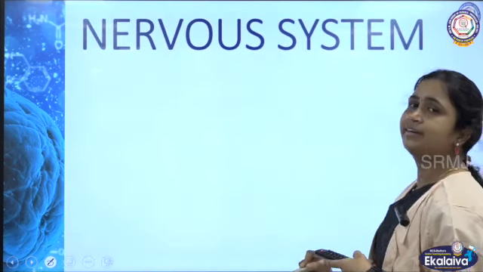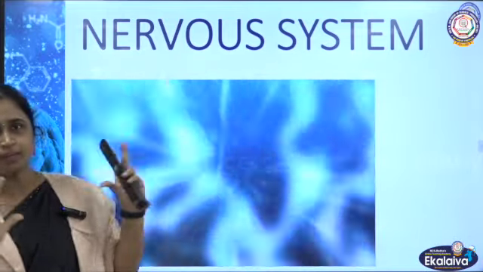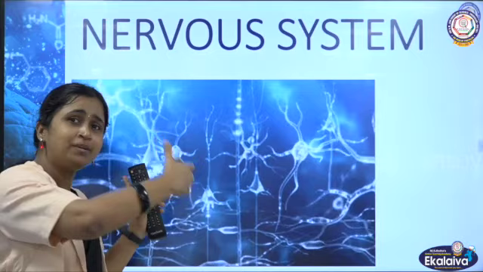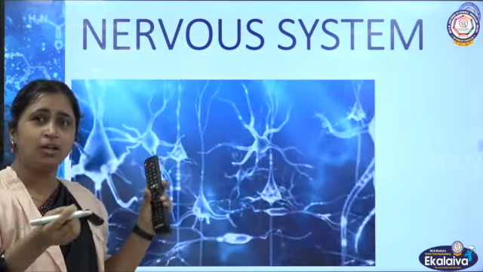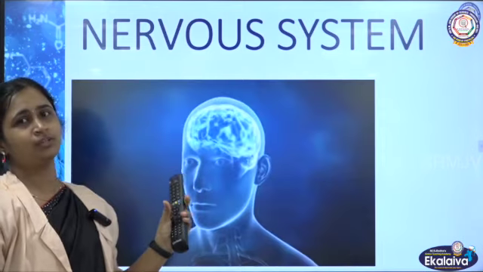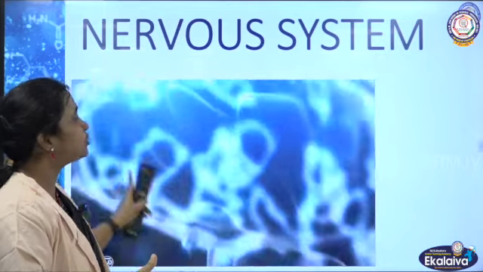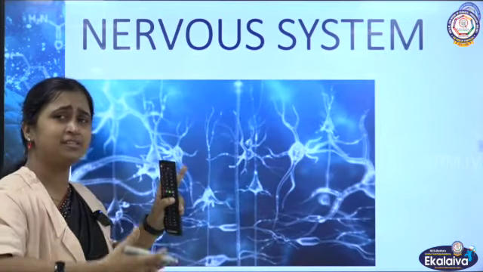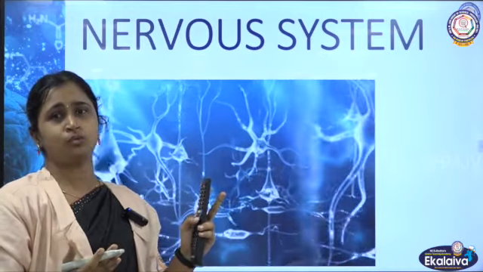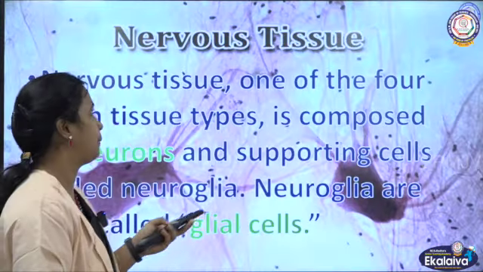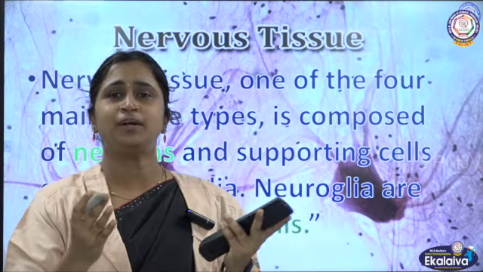So the major organ here is the brain and nervous system. When you say nervous system, the major organ is the brain, and if you travel deep inside the brain, you can see small, slender, thread-like long structure cells called neurons. These neurons are many in number. What is the function of the neuron, and what are the different cells present in the brain? We know only about the neuron, but there is one other cell also. What is that cell? That we are going to see. First, we'll talk about the tissue. We know the organ, the brain. Inside the brain, what is it made up of?